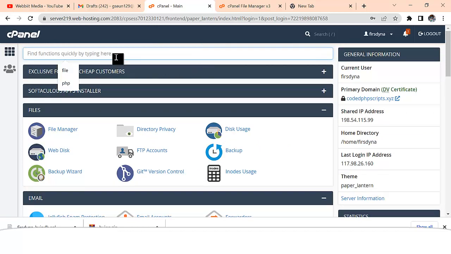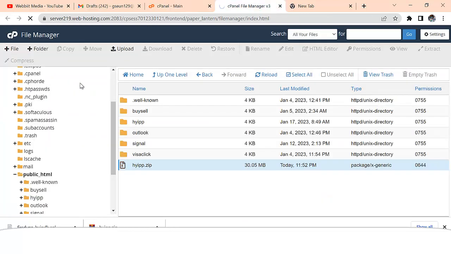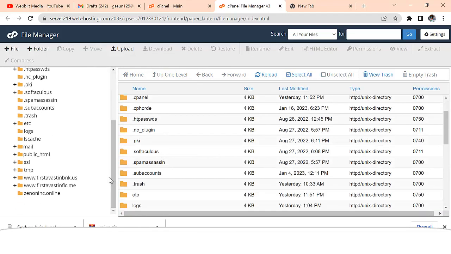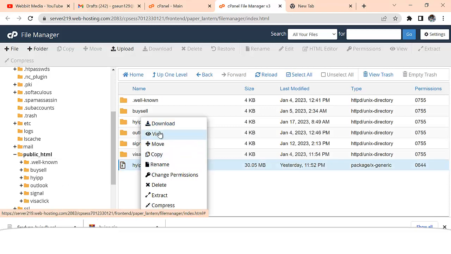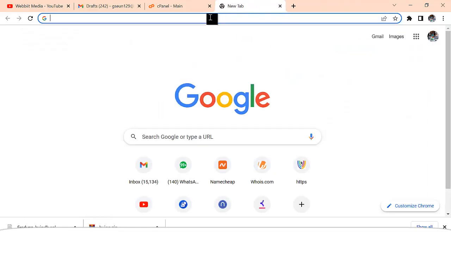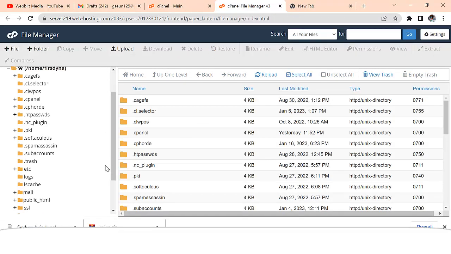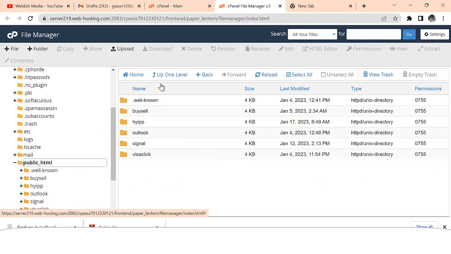So when you come to your cPanel, just search for files. So click on File Manager. When you click on File Manager, the next thing you have to do is come to public_html. So when you come to public_html, you can actually upload your files here, right?